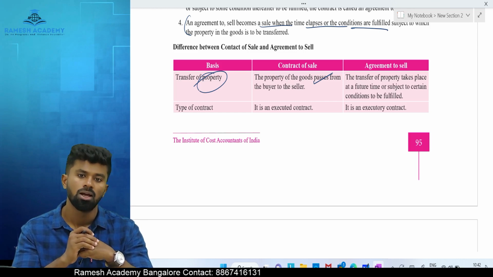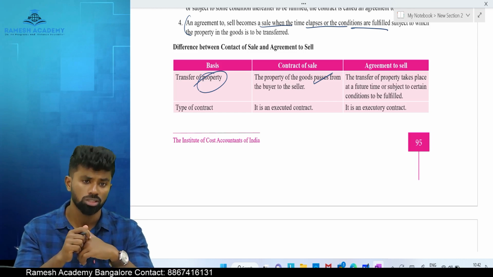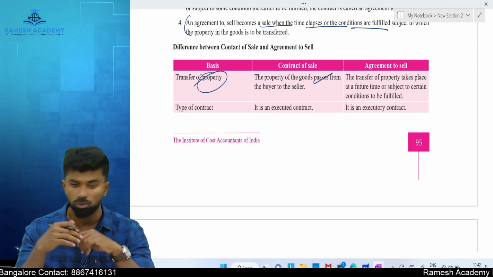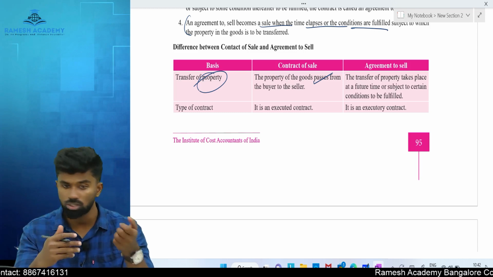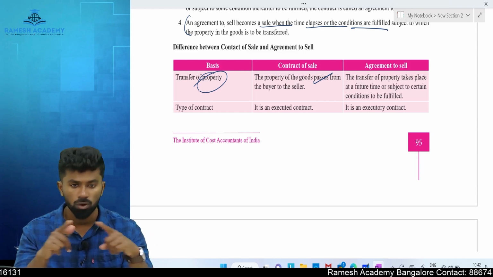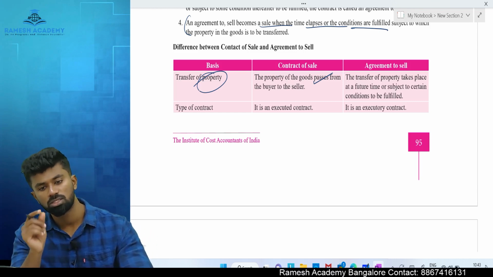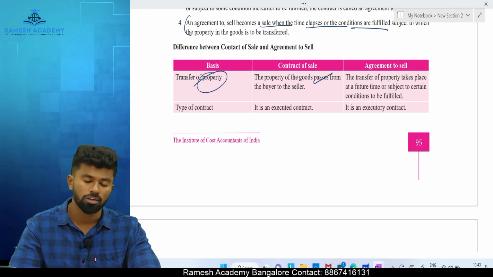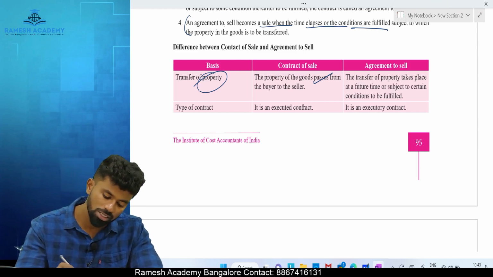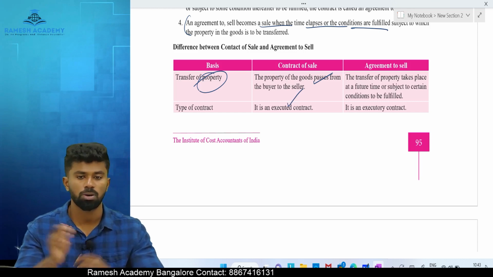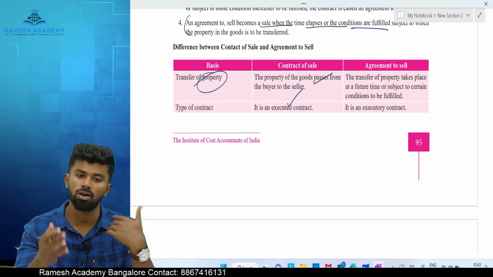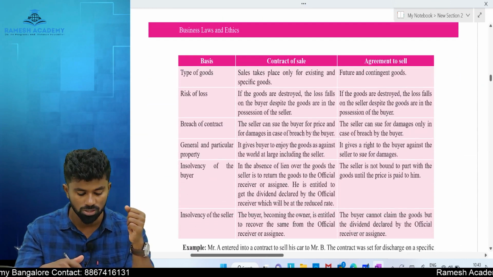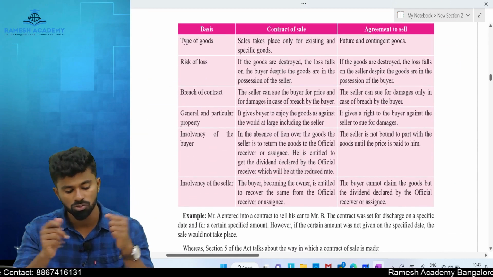For example, I sell goods to you with a condition that you should make the payment of 1 lakh, then only is ownership transferred. The goods are delivered to you, and the contract is also made. But ownership is not transferred, because it will be transferred only after you fulfill the specified conditions. Type of contract. A sale is an executed contract, meaning the parties' obligations are performed when the contract is made. An agreement to sell is an executory contract, because the ownership is transferred on a future date.